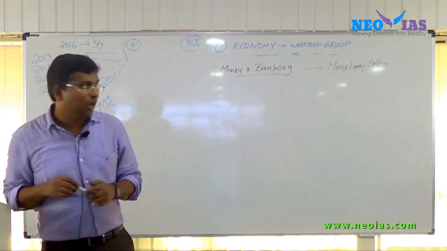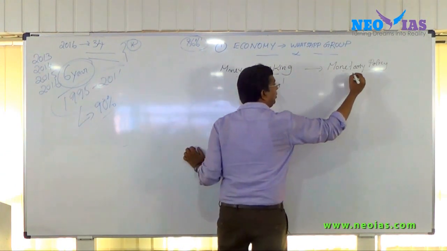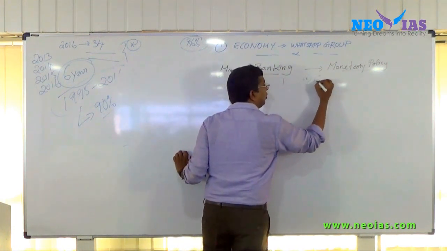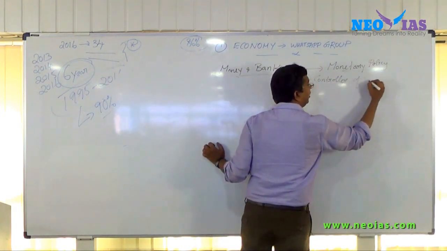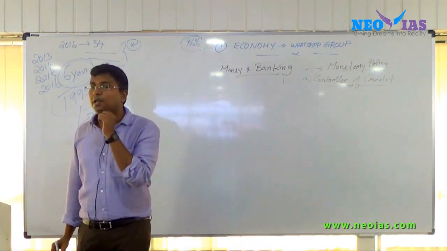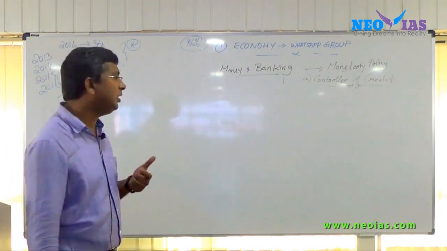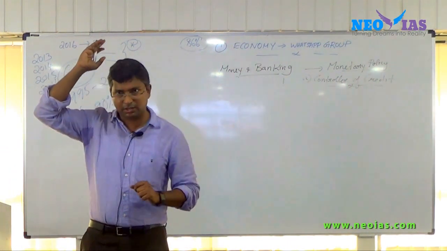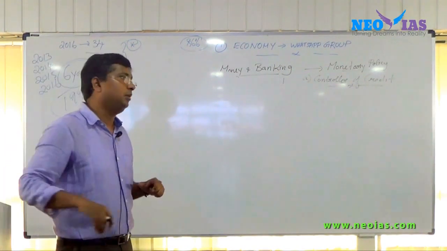Okay, so we'll start one by one. We are giving importance to its most important monetary policy function, that is RBI as controller of credit. This is the most important topic in relation to monetary policy. So how does RBI control credit? It uses several instruments. The most common, conventional instrument, which was used by RBI from its initial period, is one, bank rate.